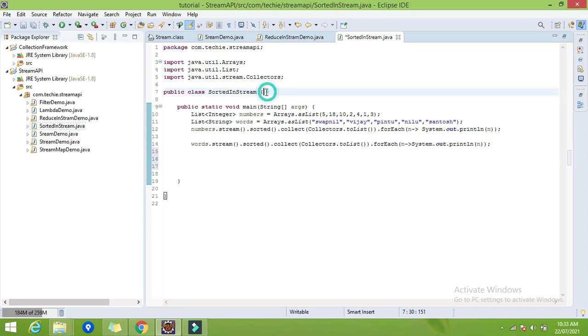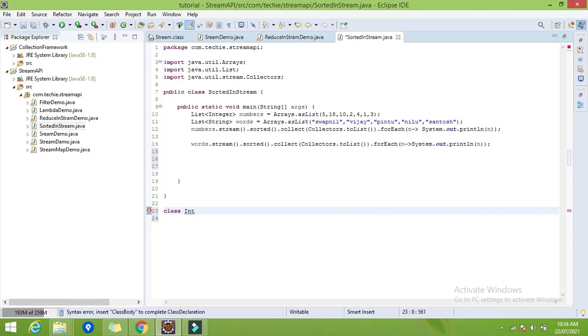First, I will create another class and give it the name int comparator, right?